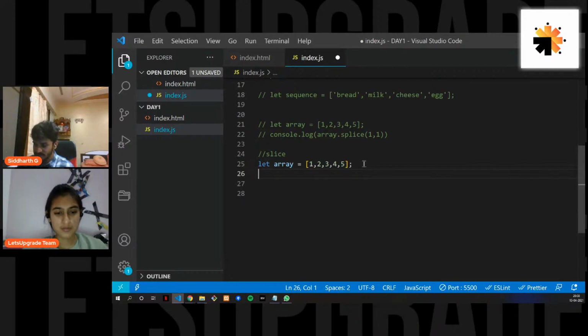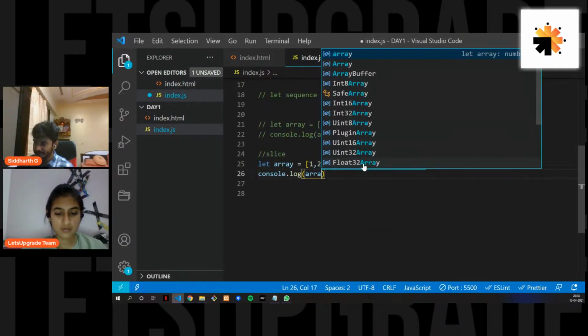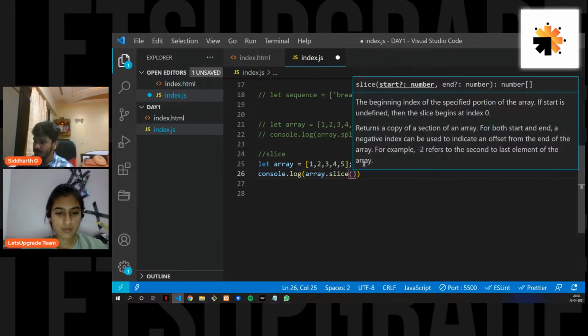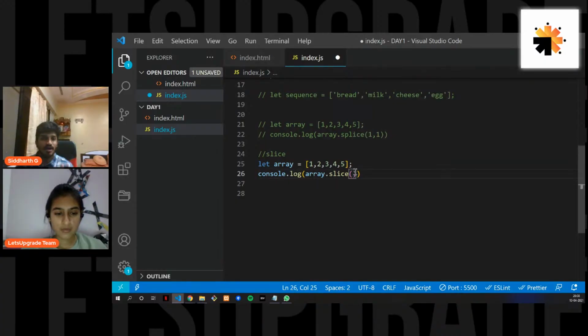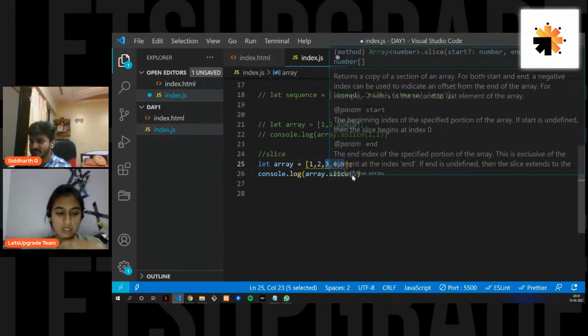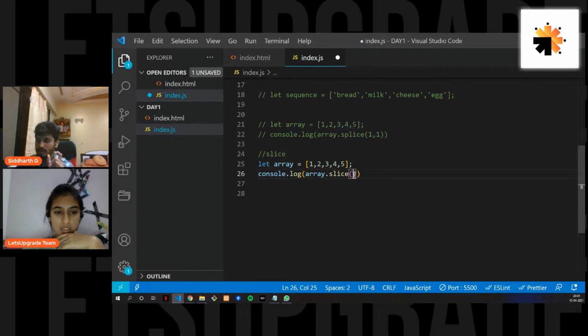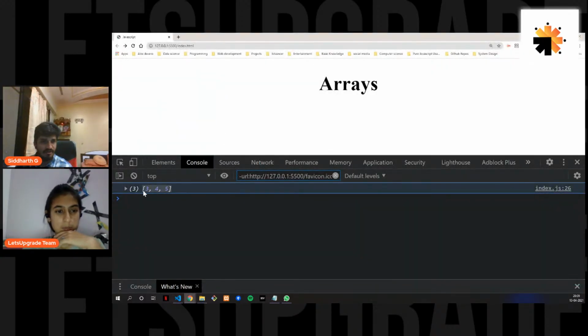So what I'll do is console.log array dot slice and put it. Now, again, the arguments are in a similar way, but I just want to get 3, 4, and 5. So 3 is the index 2, right? So it is just going to put in here, and you will get 3, 4, and 5.